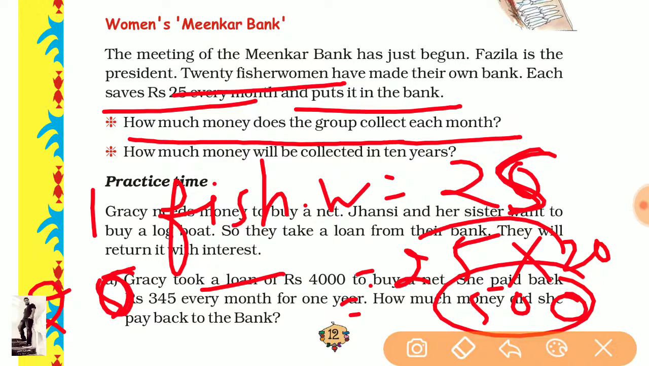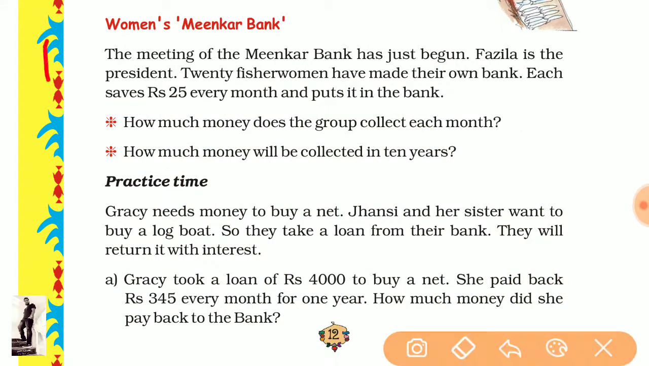But now he is talking to you about 10 years. How much money will they collect in 10 years? In 1 month they are saving 500 rupees, but that is for 1 month. So how many months are there in a year? In a year there are 12 months.